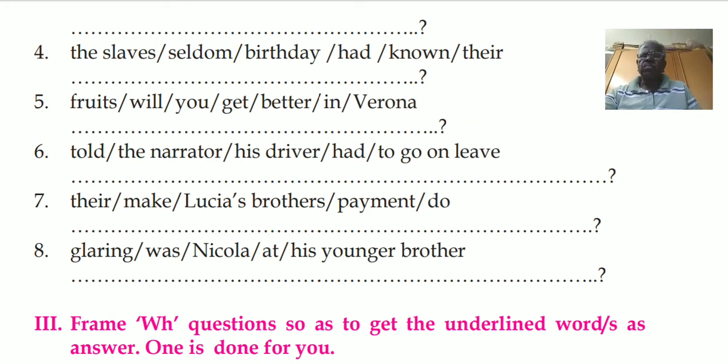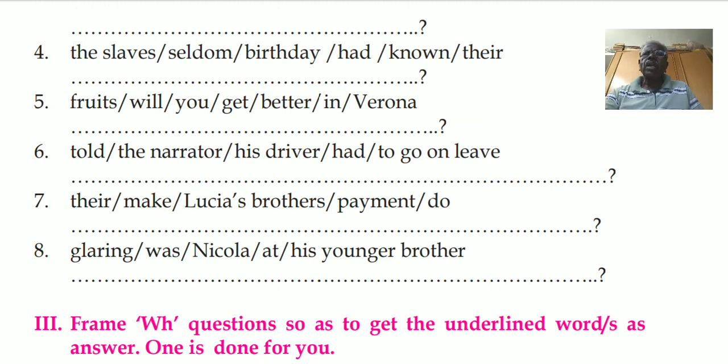The man had a little hut at the edge of the forest. Here had, though it is an auxiliary verb, here it is used as a main verb. You must know the difference. An auxiliary verb means there will always be another verb next to it. If there is no other verb, then it is the main verb.